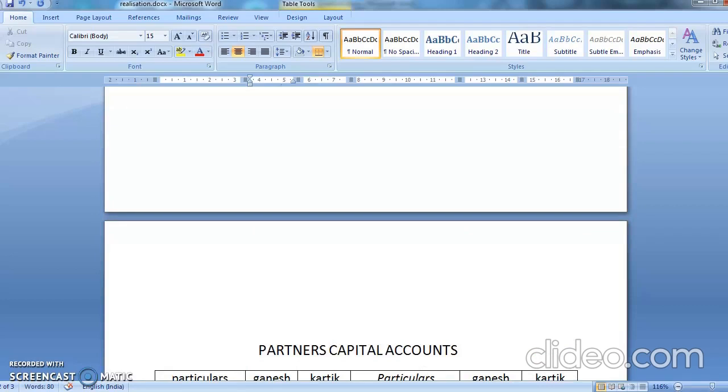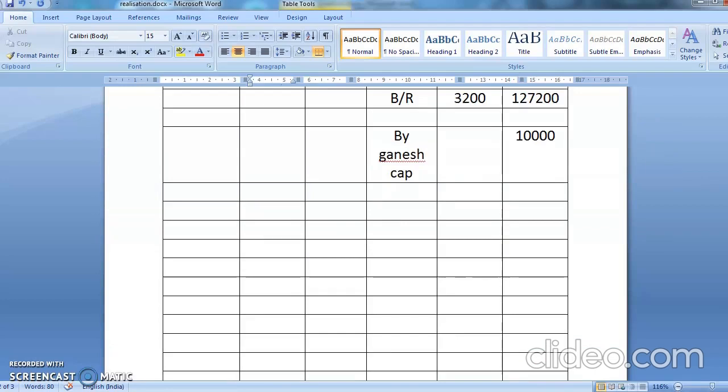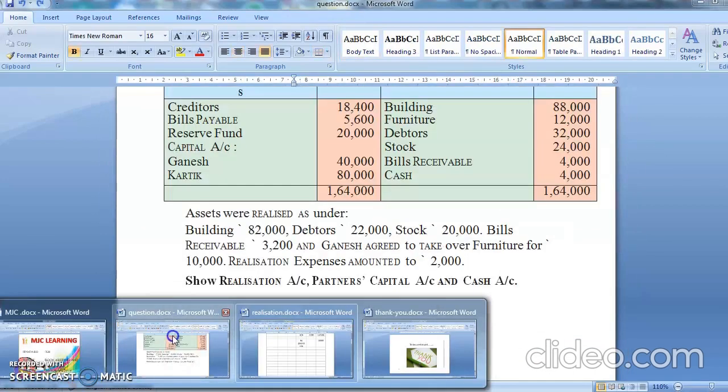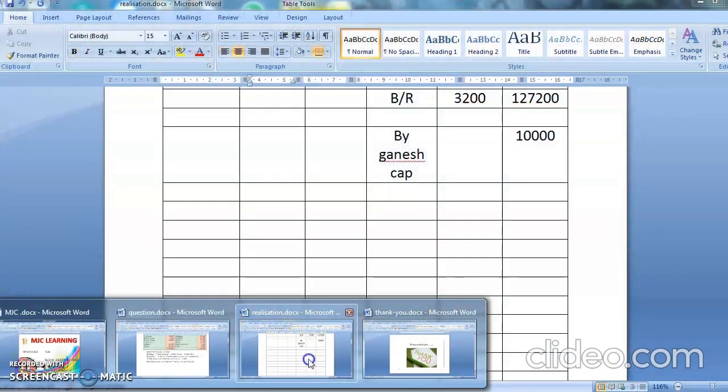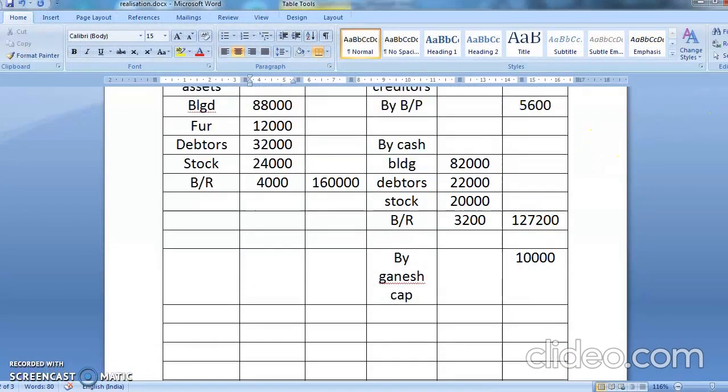Okay. Now let's go for the next item. What is the next item in the question? Question said realization expenses amounted to rupees 2,000. Now see, expenses on realization. Expenses मतलब खर्चा हो गया. खर्चा मतलब पैसा गया. पैसा गया तो एंट्री क्या आती है? Realization account debit to cash account. So you're going to write here to cash account. How much is the realization expenses? 2,000.